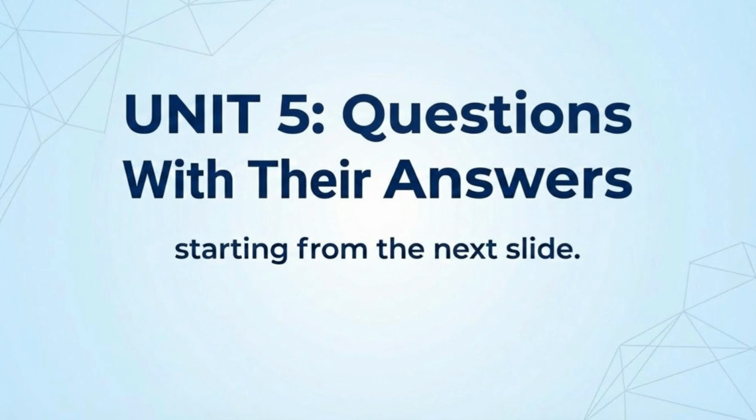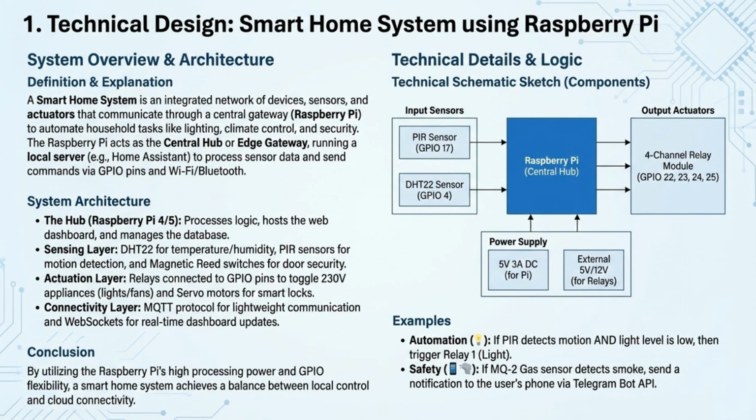We now begin with the detailed answers for the most important questions from Unit 5, focusing on IoT applications. A smart home uses a Raspberry Pi as a central hub, managing sensors like DHT22 and PIR, and actuators like relays. Communication uses lightweight protocols like MQTT, allowing the hub to automate tasks like lighting and security based on local logic.